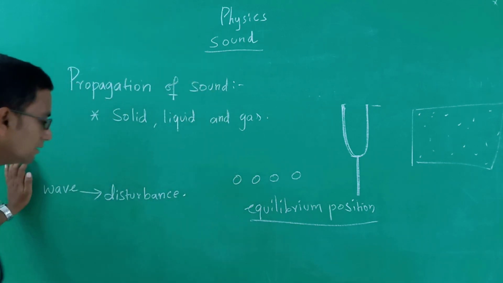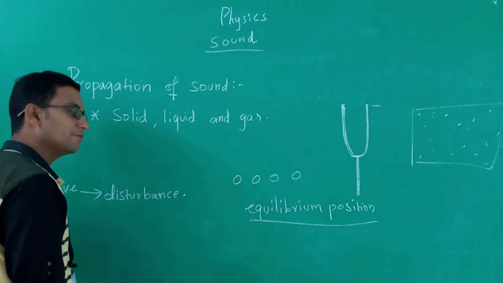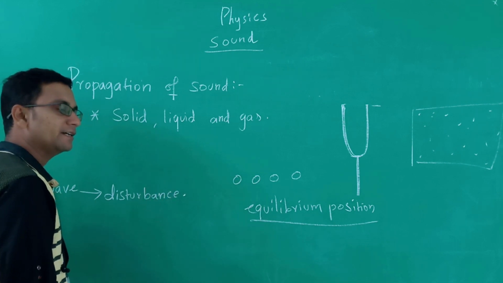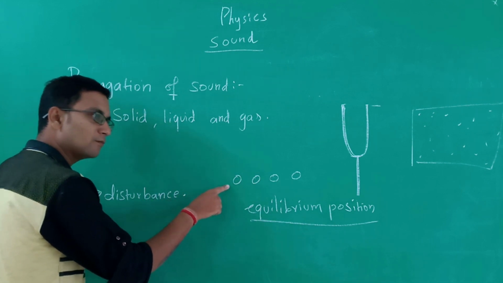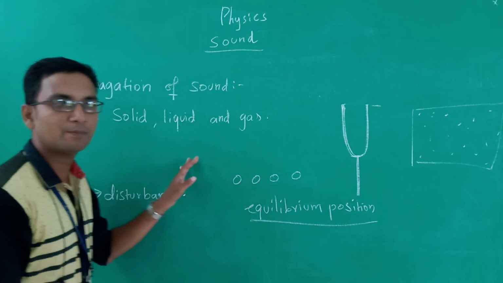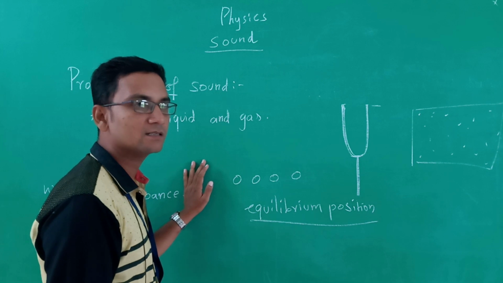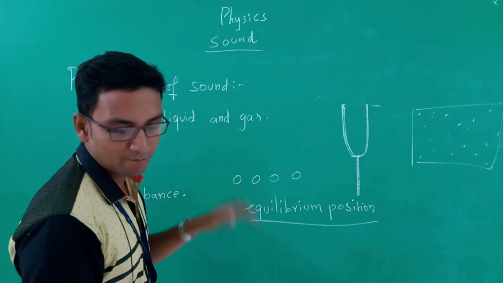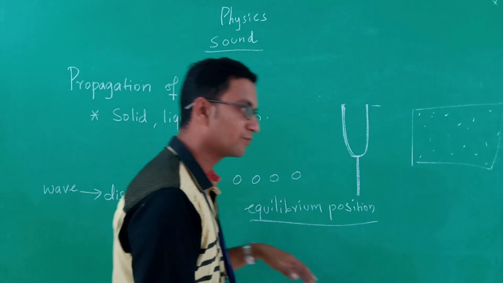So here we conclude that a sound wave is a wave which is produced by a vibrating object, which is transferred from one place to another place by displacing the particles. Since the particles are displaced, we call sound waves mechanical waves.